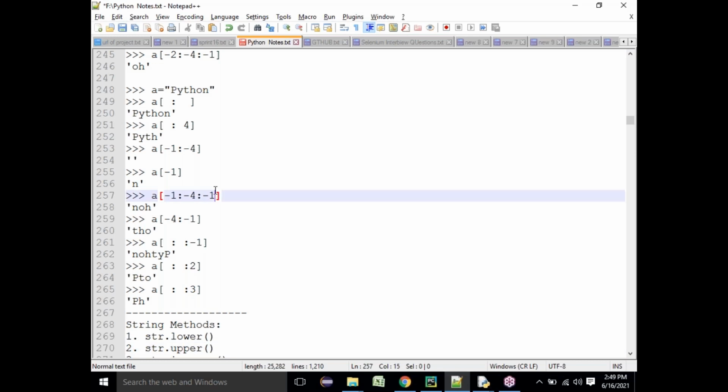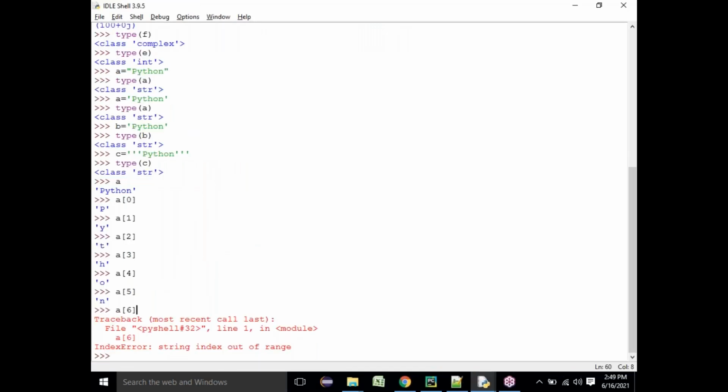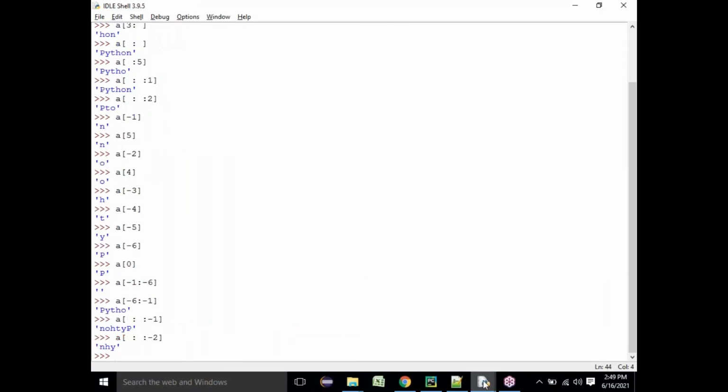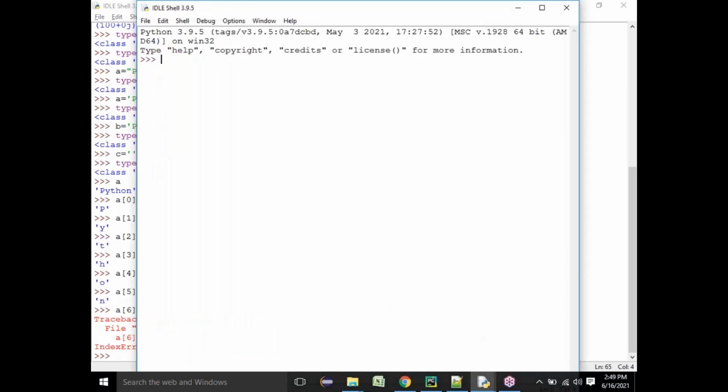So there are some inbuilt methods of string, some string methods. We will try to see some of them now. So one is lower. What is lower? There is a method called lower. Suppose I have a string. The problem is you cannot clear it, but you can clear it using some command.